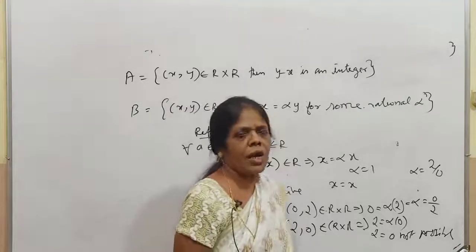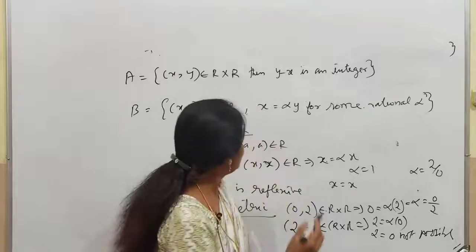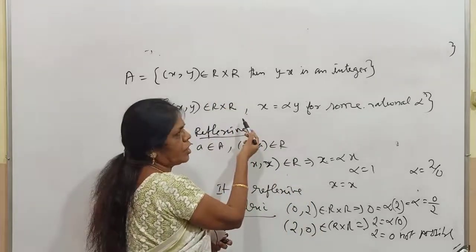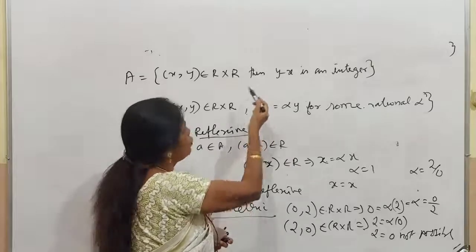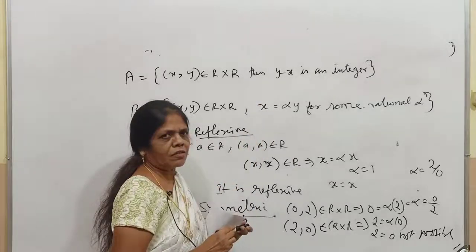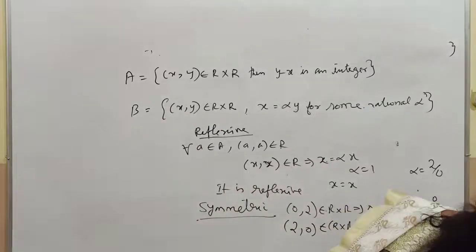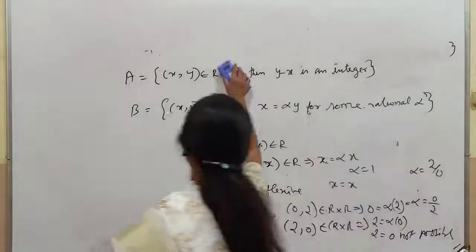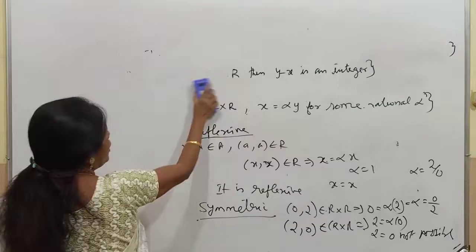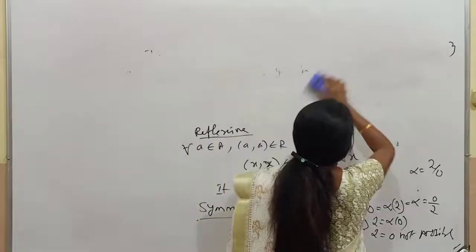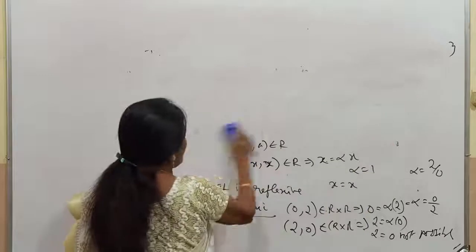So it is not an equivalence relation. So A is an equivalence relation, but B is not an equivalence relation. So A is true, but B is not true. That is the answer for that sum. The second sum, you know how to do. It will satisfy reflexive and transitive, whereas it is not symmetric.